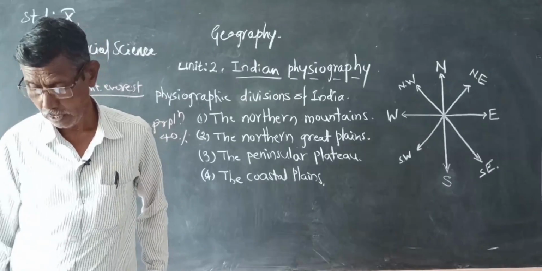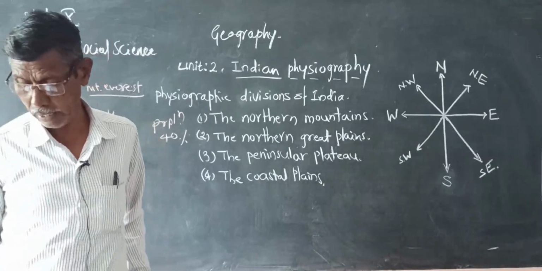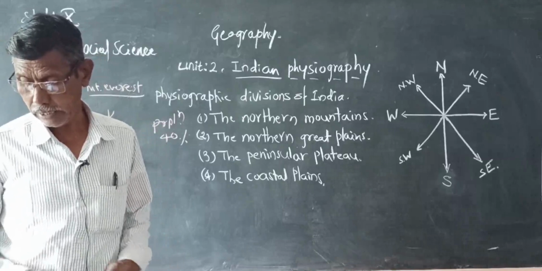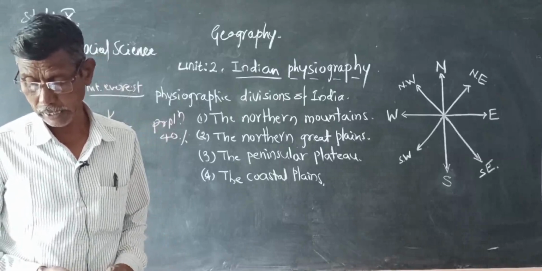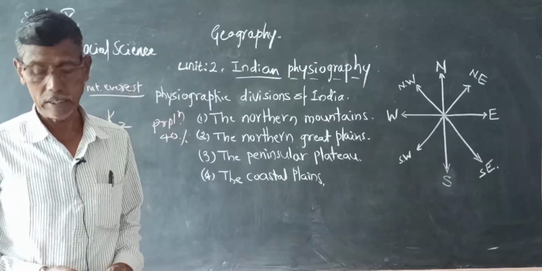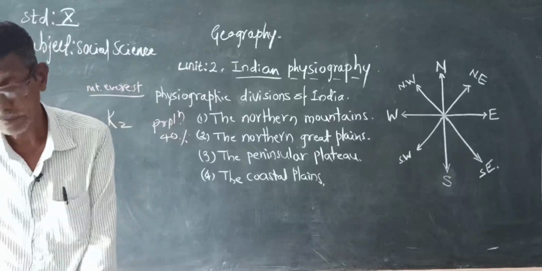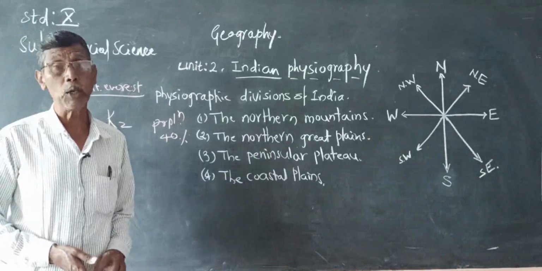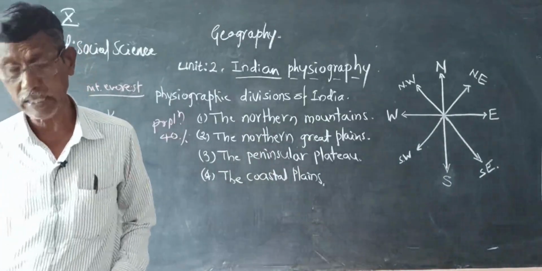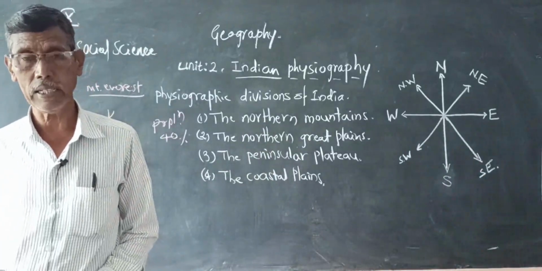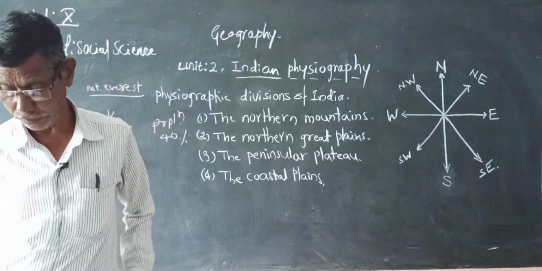Anaimudi in the Annamalai hills is the highest peak in South India, in the Western range.